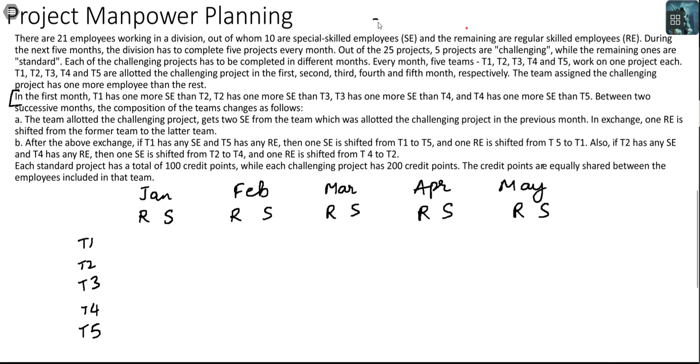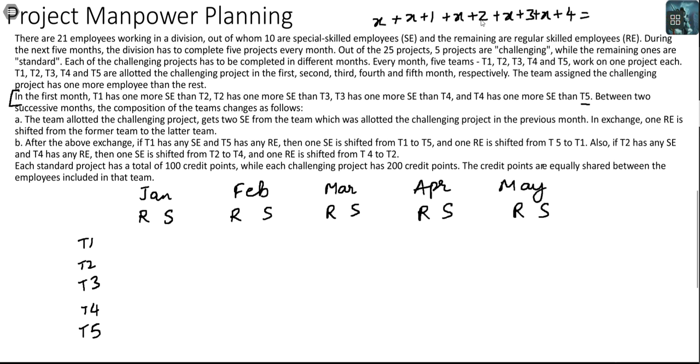So if there are X in T5, in T4 you would have X plus 1, in T3 you would have X plus 2, in T2 you would have X plus 3, and in T1 you would have X plus 4.